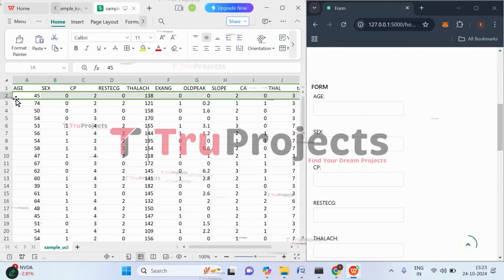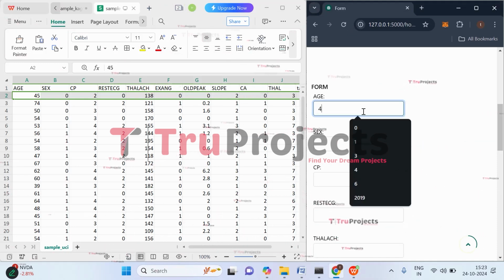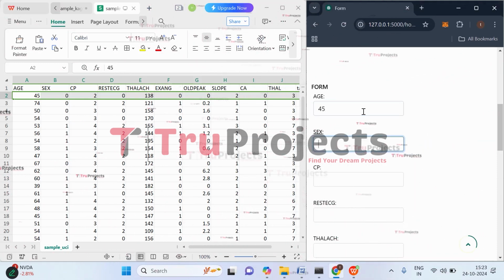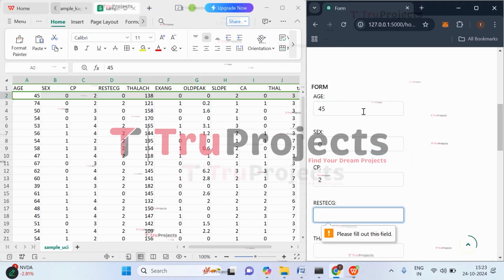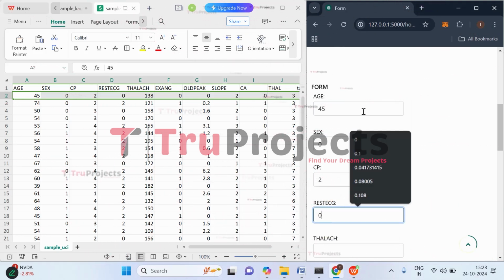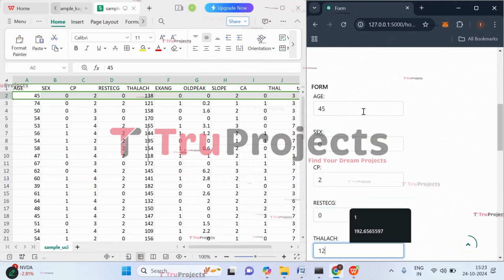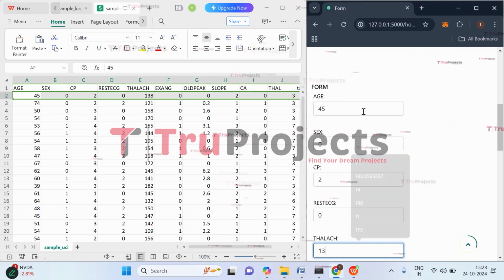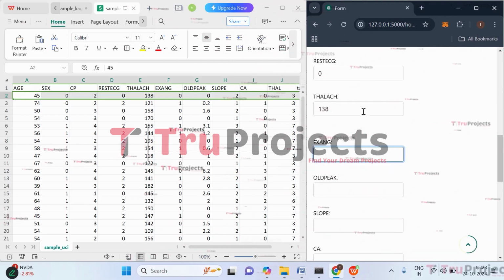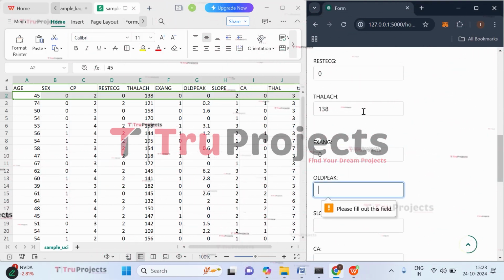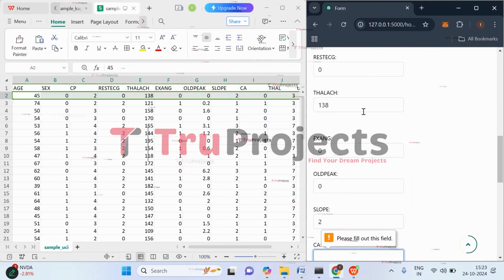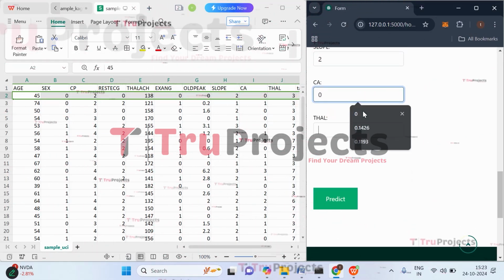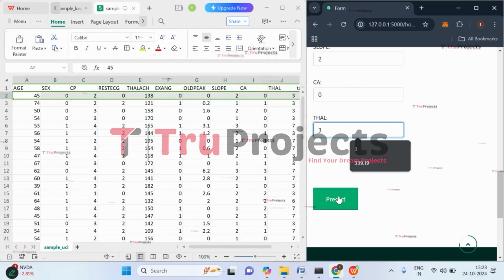So here, let's try with the first test case where age of the person is 45, gender is 0, which means the person is male, CP value is 2, rest ECG is also 2. The thalach value is 138. The next one we have is exang, which is 0. Oldpeak is 0. Slope is 2. CA is 0. Thal value is 3. Click on predict.